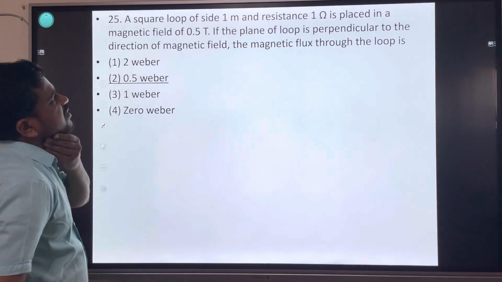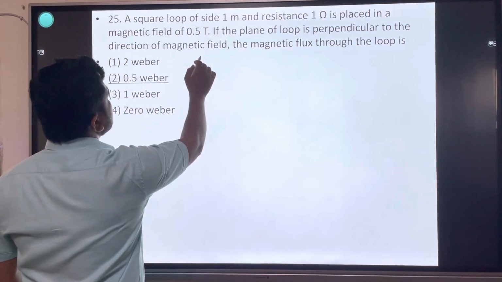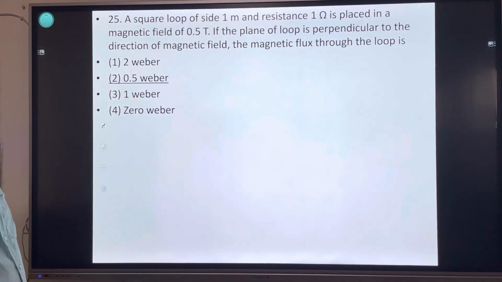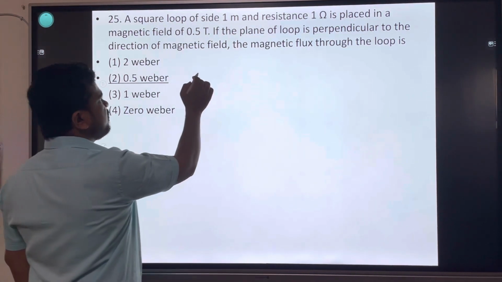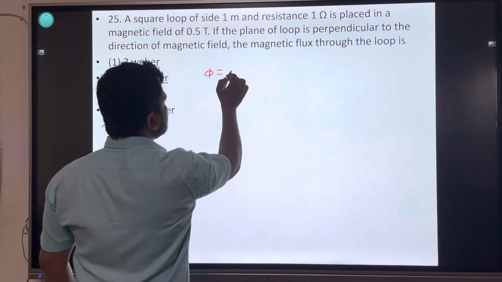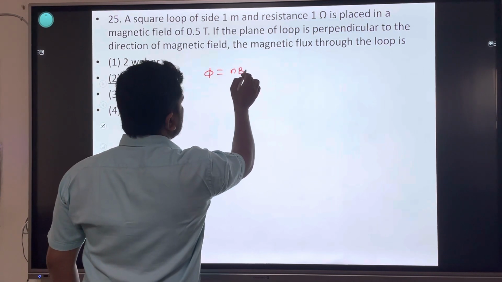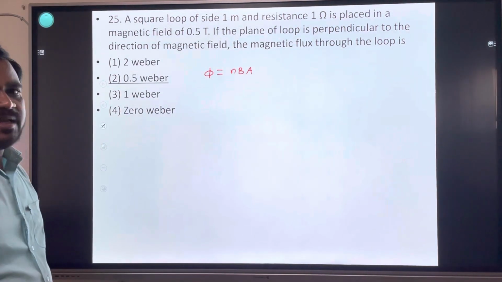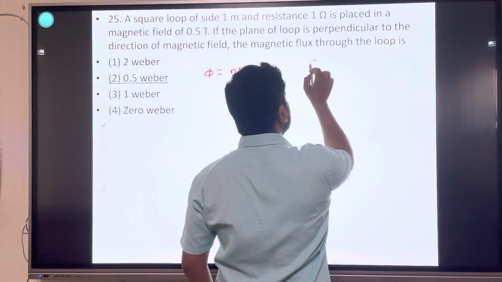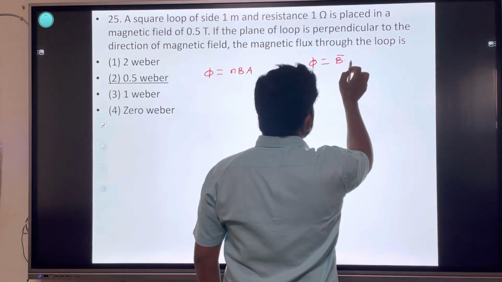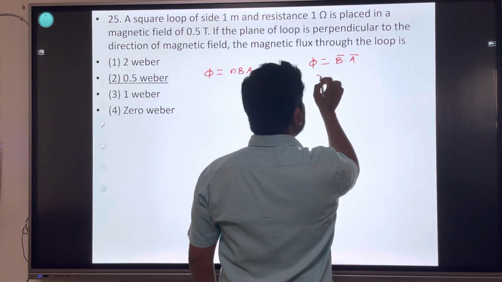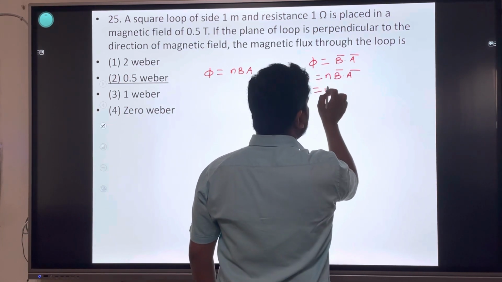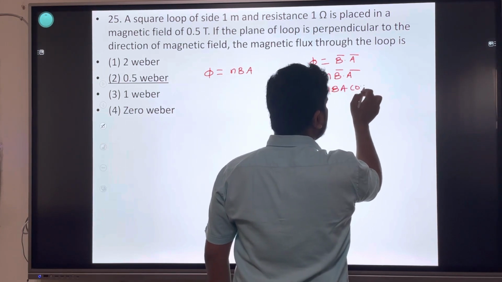A square loop of side 1 meter and resistance 1 ohm is placed in a magnetic field of 0.5 Tesla. If the plane of the loop is perpendicular to the direction of the magnetic field, find the magnetic flux through the loop. Magnetic flux phi is equal to B dot A, and with N number of turns, N B dot A, that is N B A cos theta.